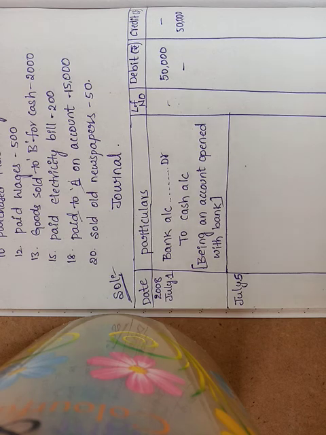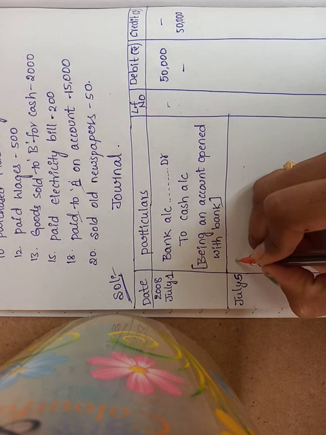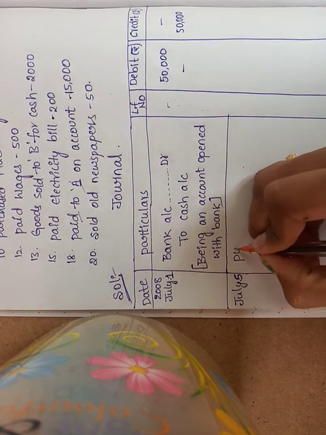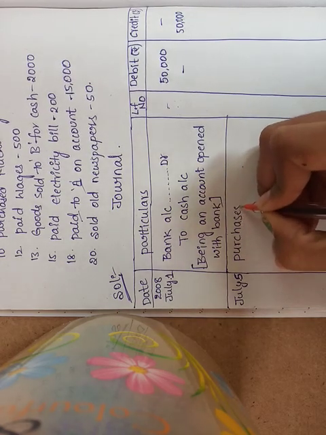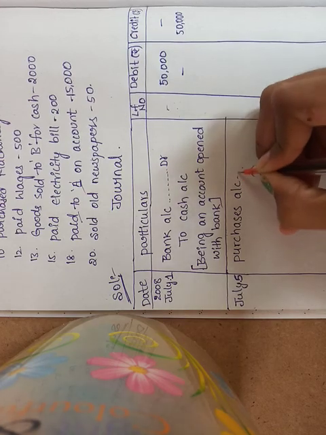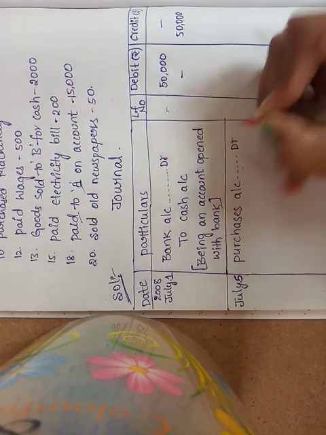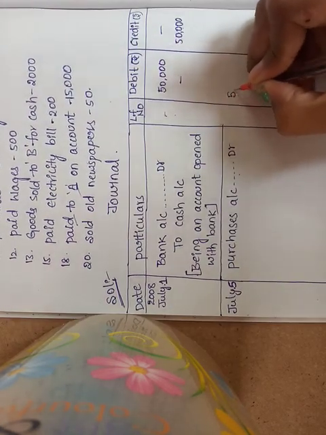How much? 5,000 rupees. What is the entry? Goods are coming, but remember, instead of goods we have to write purchases. Purchases account debit, the amount is rupees 5,000.